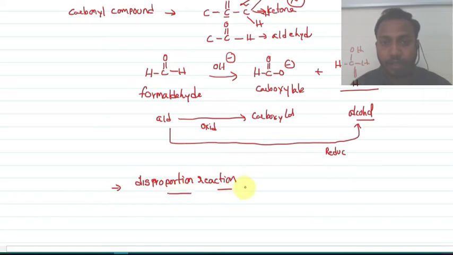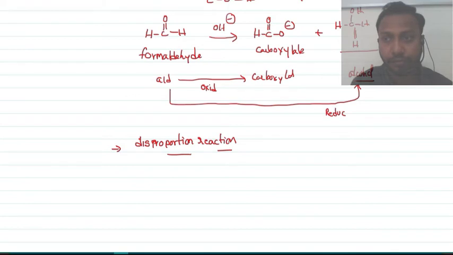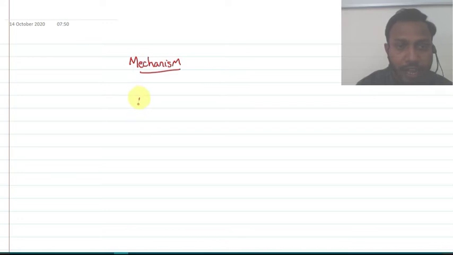Okay. Now let us take another example. Let us see the mechanism, how the reaction is going to occur. I am taking an aldehyde without alpha hydrogen, HCHO. I am going to treat it with a base, OH minus.